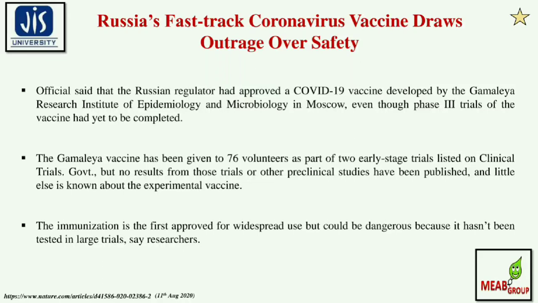This particular vaccine has been given to 76 volunteers as part of 2 early-stage trials listed on the clinical trials government registry, but no results from those trials or other preclinical studies have been published. Little else is known about the experimental vaccine. The immunization is the first approved for widespread use, but could be dangerous because it has not been tested in a large trial, say researchers. This report has been taken from the Nature article published on 11th August 2020.